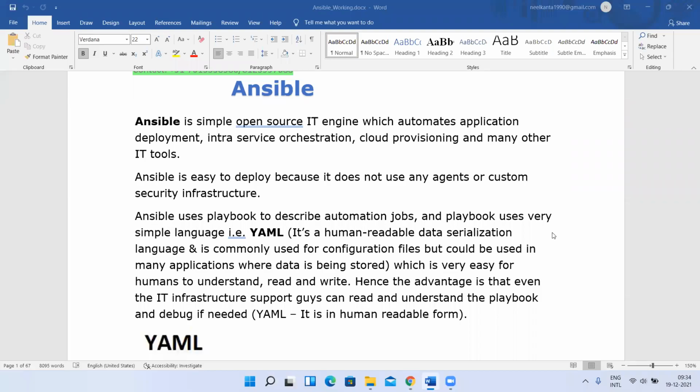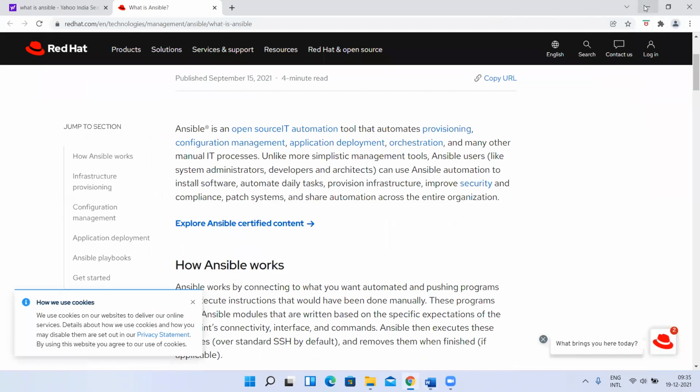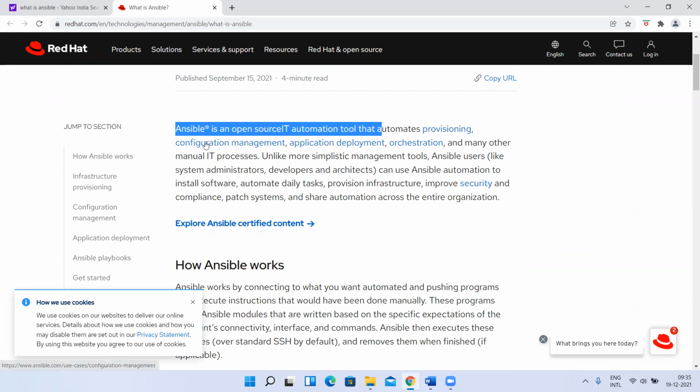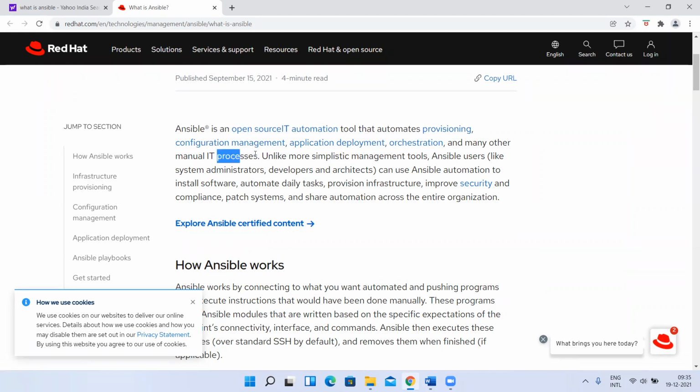Okay, today we are going to discuss Ansible. What is Ansible? Ansible is an open source IT automation tool that automates provisioning, configuration management, application deployment, orchestration, and many other manual IT processes.